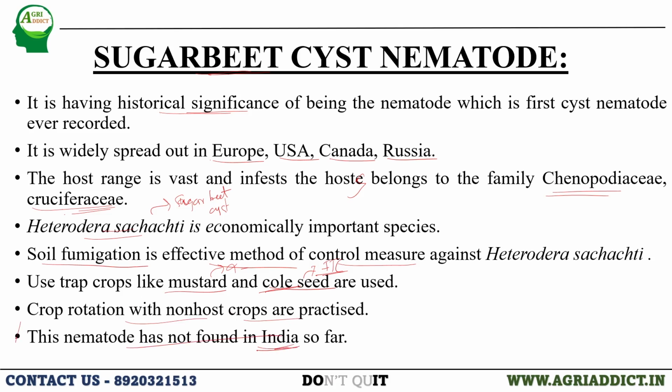This is an important point. The cyst nematode which is not found in India is the sugar beet cyst nematode, that is Heterodera schachtii.